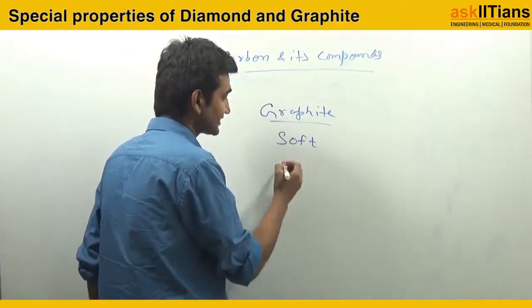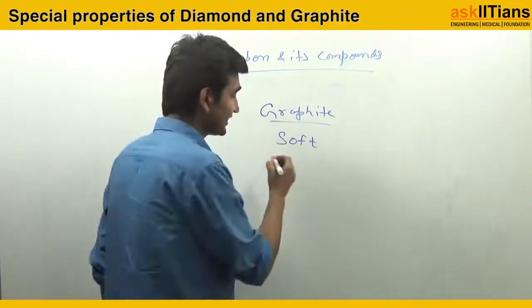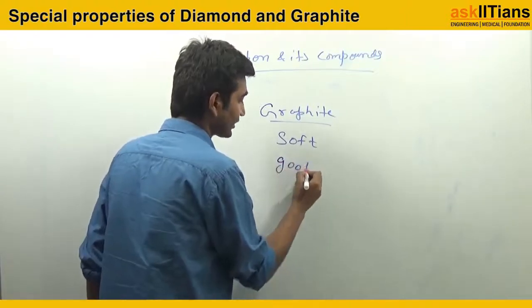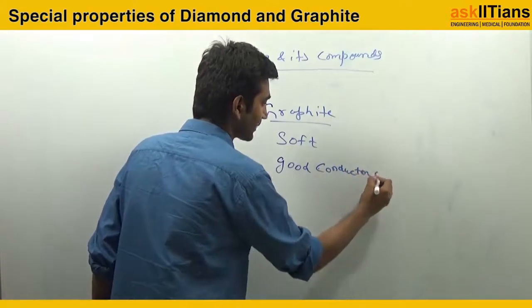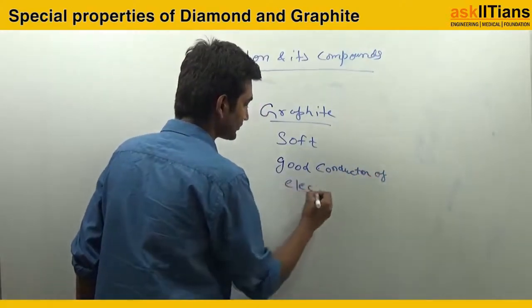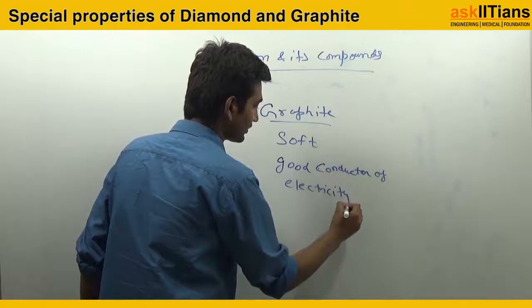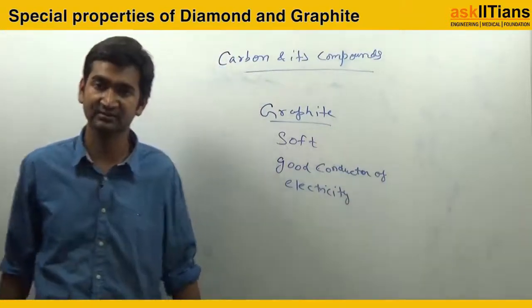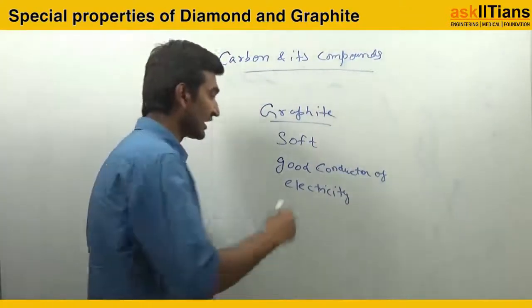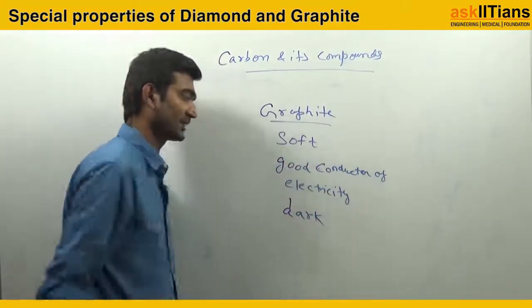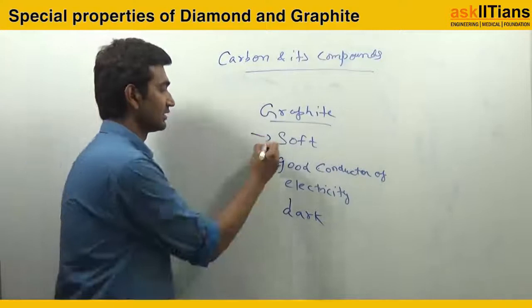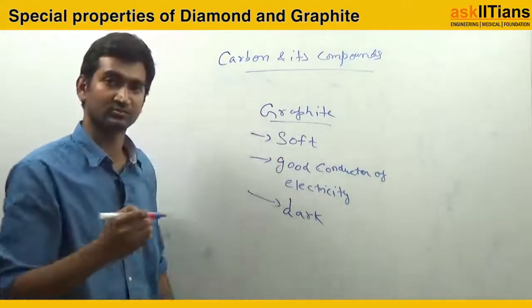The second property is that it is a good conductor of electricity. The third property is that it is dark also, right?